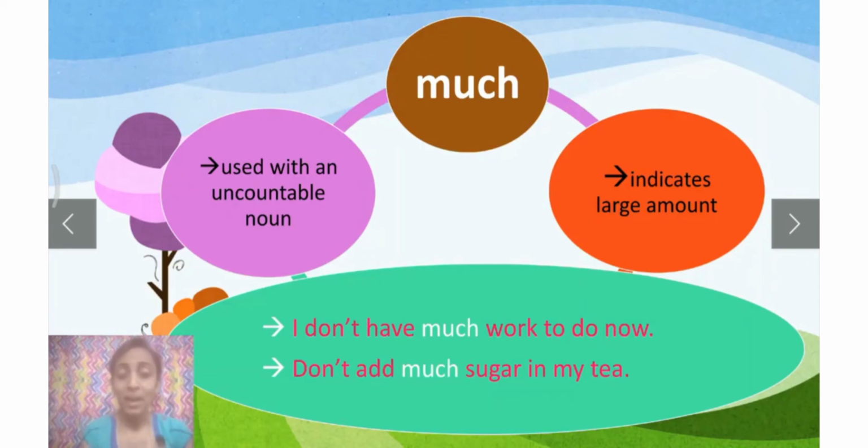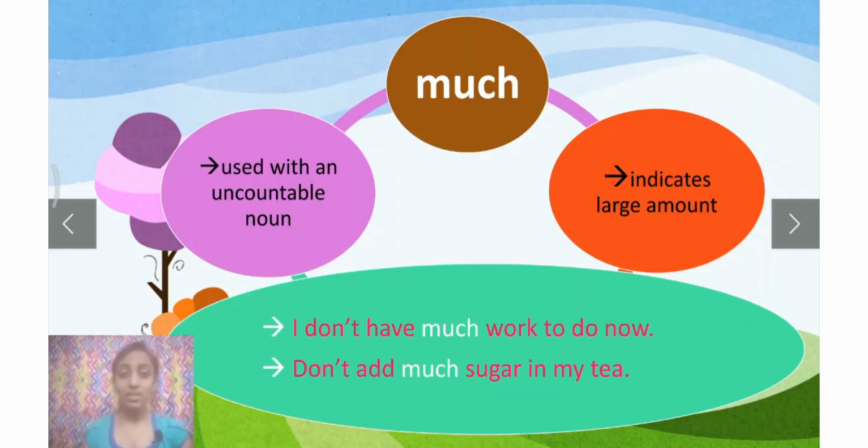So, remember, much is used with an uncountable noun. So, clear with the difference between many and much? Many is used with a countable noun. Much is used with an uncountable noun. And both are used to indicate large amount.